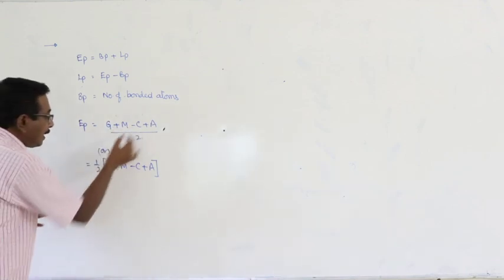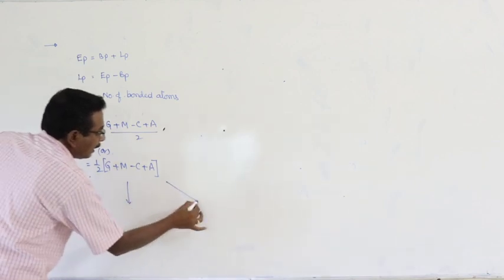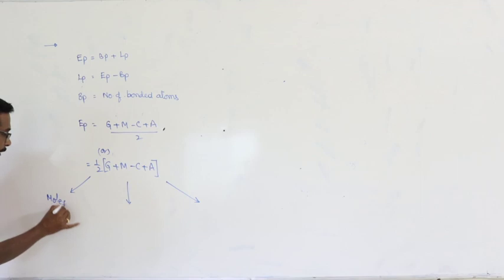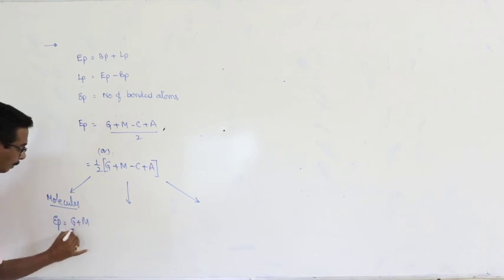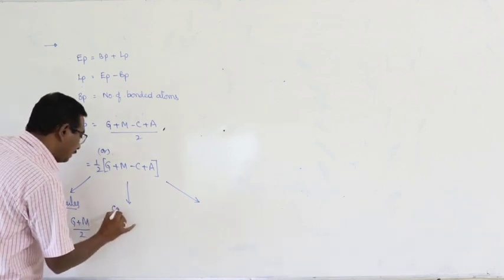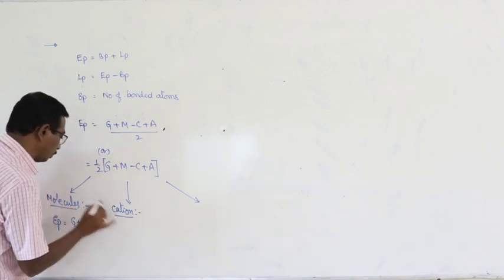But here, once again, this formula can be represented in three different ways. In case of molecules, number of electron pairs is equal to (G plus M) by 2. And here, in case of cation, what is the charge of cation? Positive.